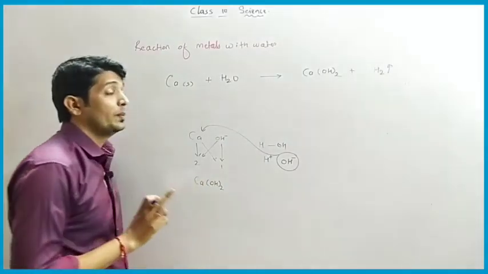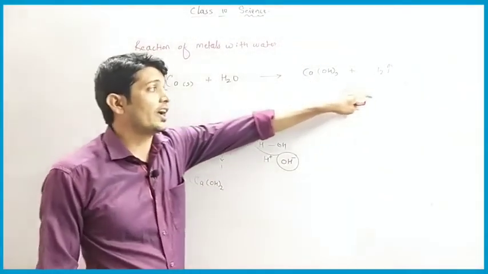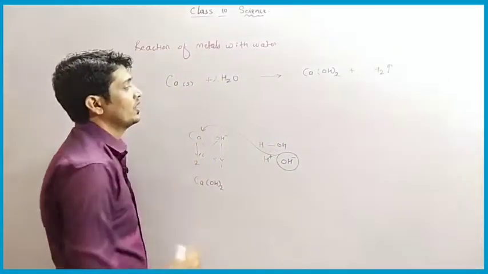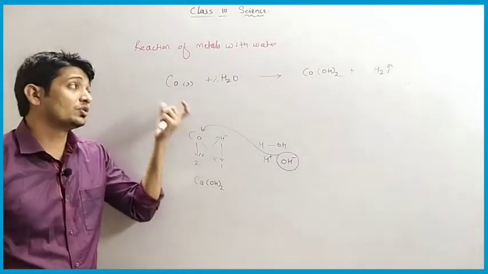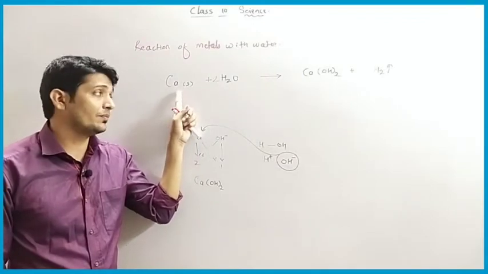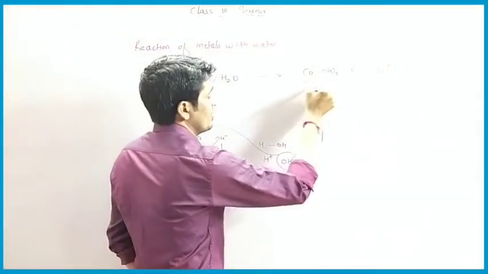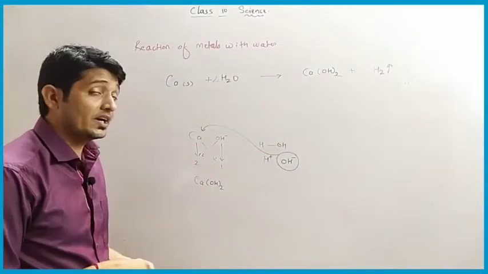Now we have to balance the chemical reaction. Here we have 2 OH and 2 hydrogen atoms, that means we will require 2 water molecules along with 1 calcium atom. So this is the balanced chemical reaction for the reaction of calcium with water. The name of this product is calcium hydroxide, so you have to write the name also. What is the name of this product?